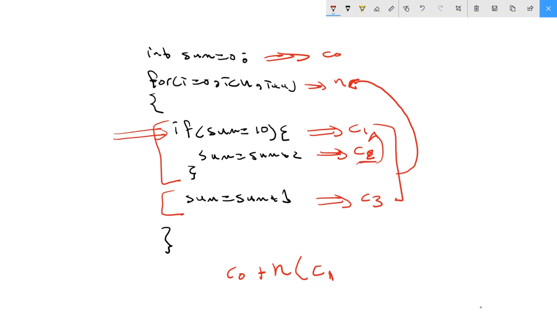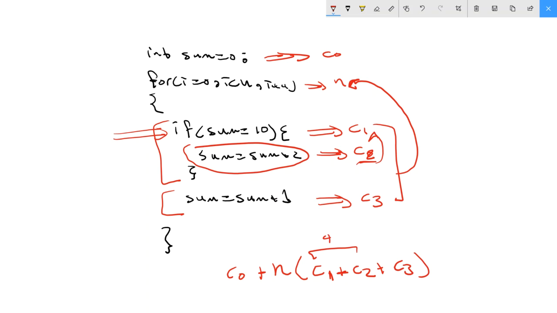But C2 is not necessarily executed every time. We may run this code and this one gets executed, and we may not. So we just add it as a plus C2. Whenever you have an if statement, the content of the if statement is added as a plus to the if statement. And I have plus C3.